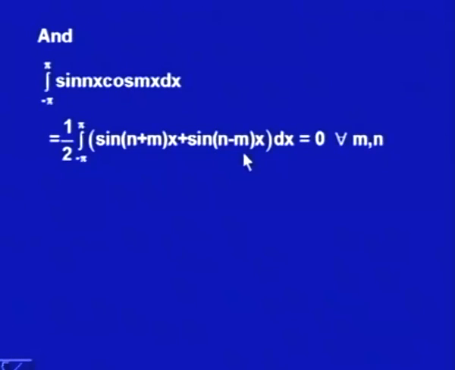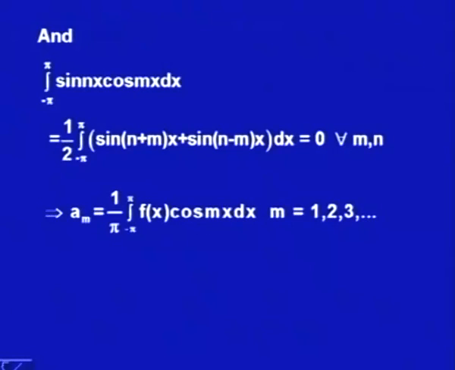When n is equal to m, this is some integer, but the other term would be sin 0, which is 0. So, again this whole function would be 0 for all m and n. That is why the second part of the integral will not be contributing anything, and we have got the result that a m is equal to 1 upon pi integral minus pi to plus pi f(x) cos mx dx. This is true for all m equal to 1, 2, 3 and so on.